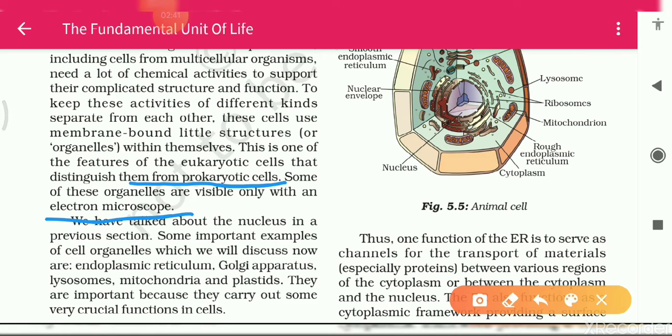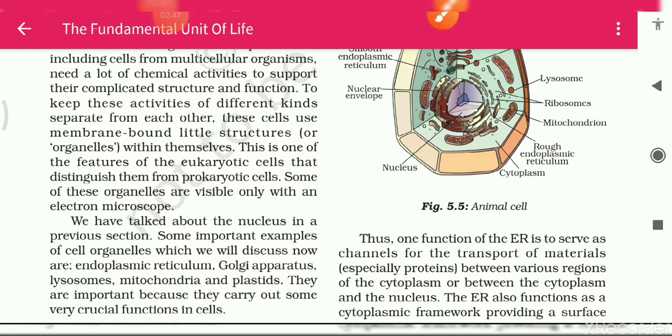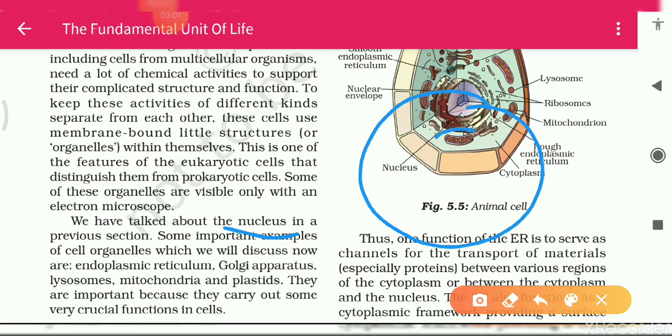So this is much about this paragraph. Let's proceed to another paragraph. We have talked about the nucleus in the previous section; some important examples of cell organelles we'll discuss now. Okay students, now see here, the nucleus is present in the center of the cell, and many cell organelles are present in the cytoplasm.